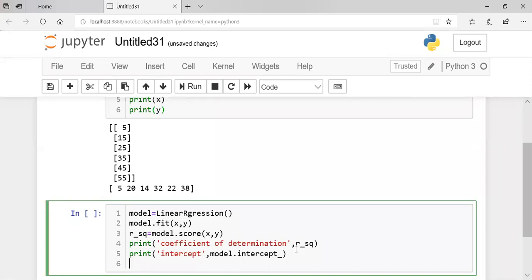But if there are more inputs, that means b0 plus b1 x1 plus b2 x2 plus b3 x3 and so on. So the coefficients will be more than one: b1 for x1, b2 for x2, b3 for x3 and so on.